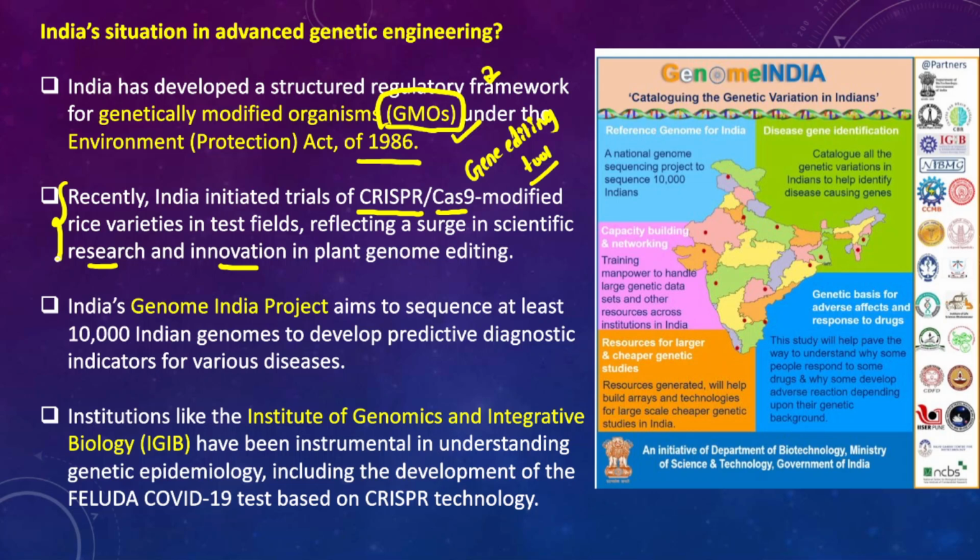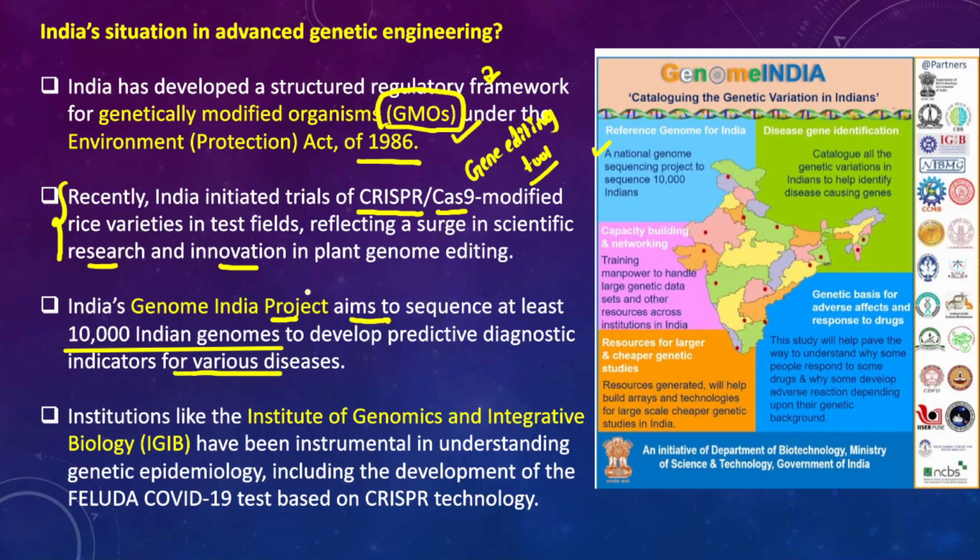And in fact, India also commissioned the Genome India project. For other details about the Genome India project, kindly refer to this image. India has commissioned this project, and it aims to sequence at least 10,000 Indian genomes to develop predictive diagnostic indicators for various diseases.